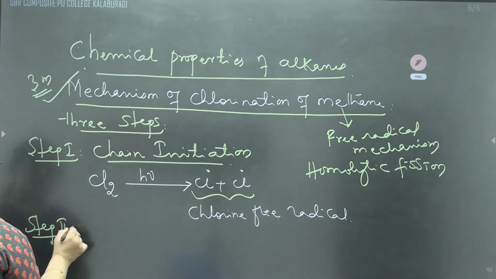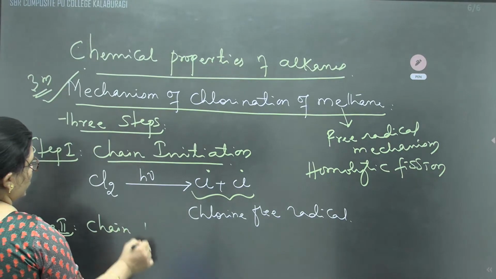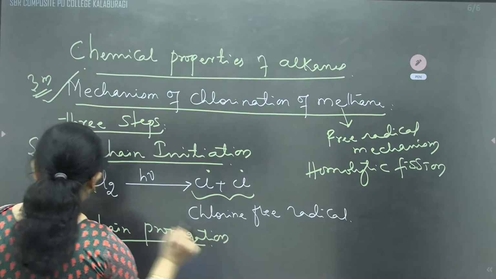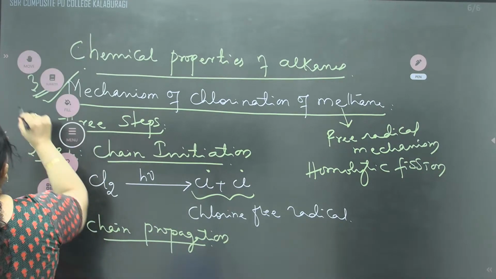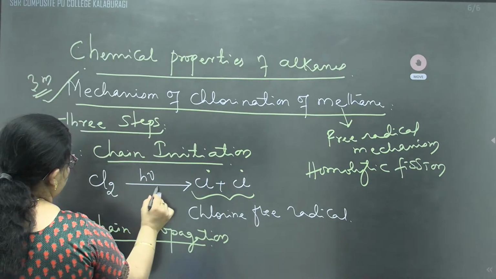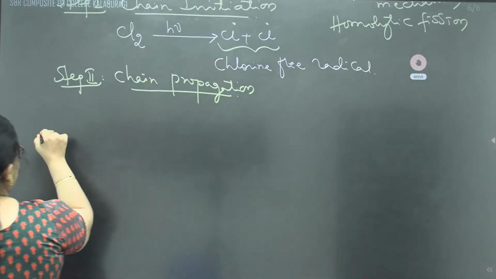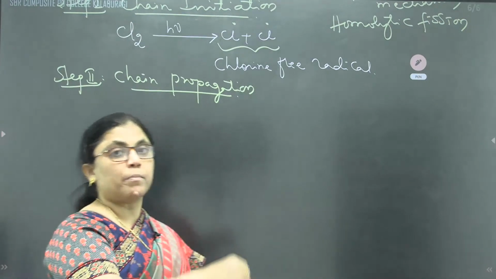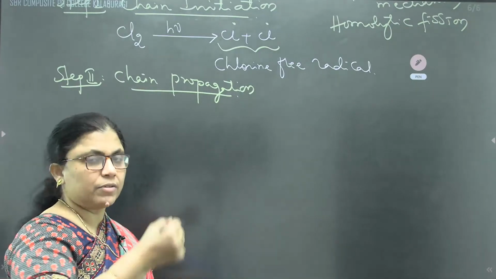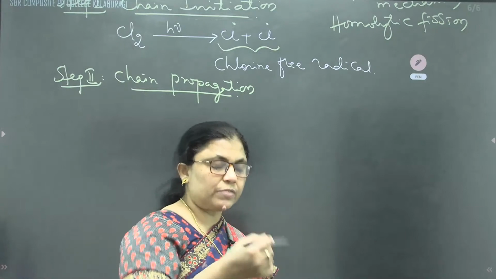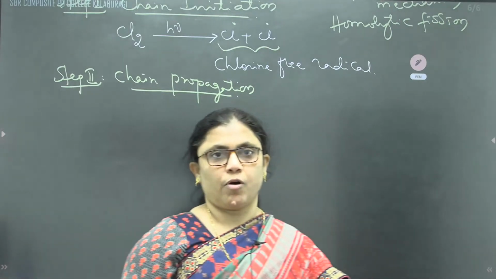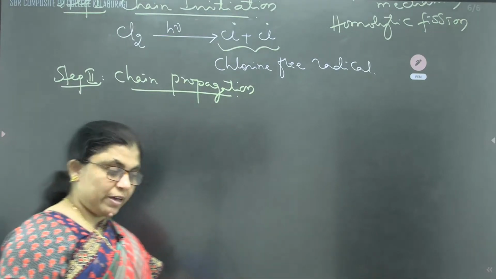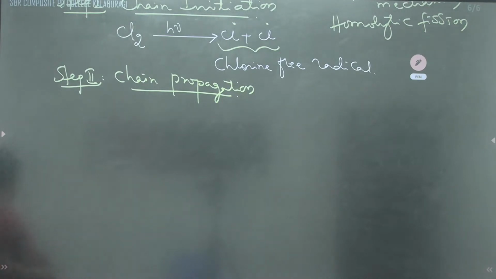And step 2 is chain propagation. How is the chain propagation going to take place? Let us see, children. In the chain propagation, the chlorine free radicals generated are going to combine with the methane molecule. As they proceed with the reaction, free radicals are going to form. And remember here, propagation always involves more than one step.